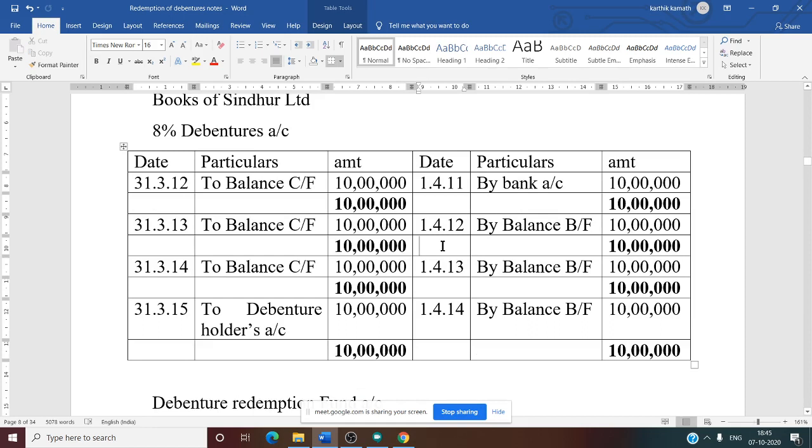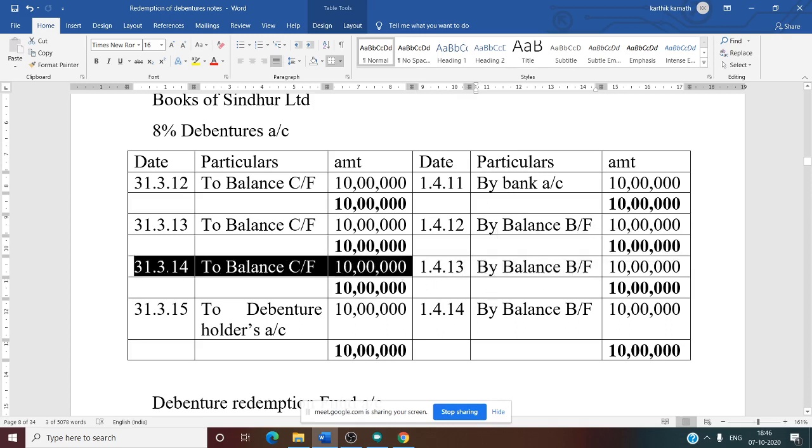Now, next year, see this 31/3/2012 year ended. So next year starts from 1/4/2012. So again, credit side 1/4/2012, balance carried down is now brought forward. The previous year closing balance is brought forward by balance brought forward 10 lakh. Same thing, again closing that year, no other information, 10 lakh. Similarly 2013, again you are bringing the balance of the previous year by balance brought forward 10 lakh, again you are closing that 10 lakh. 31/3/2014, to balance carried forward 10 lakh.